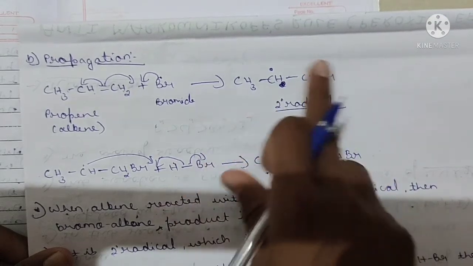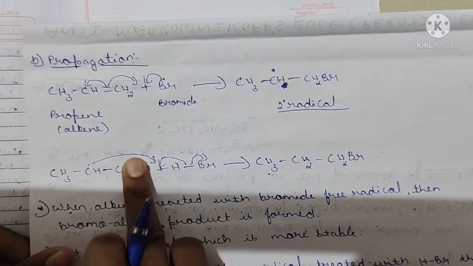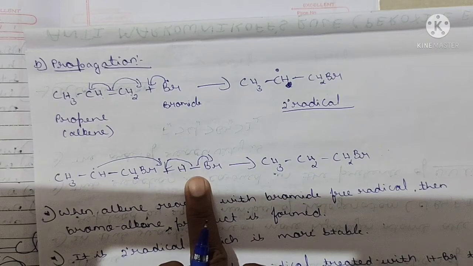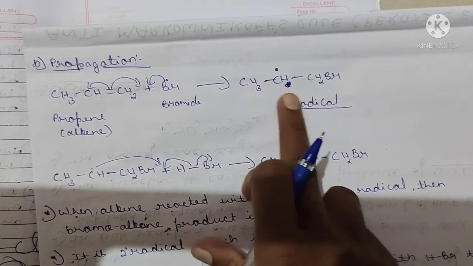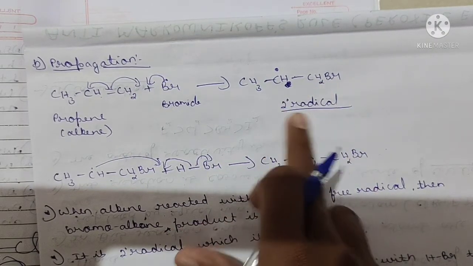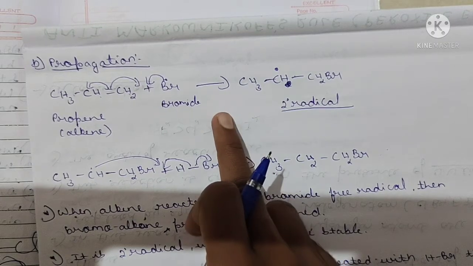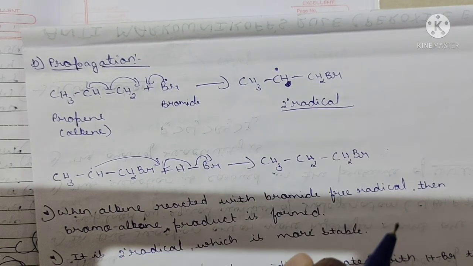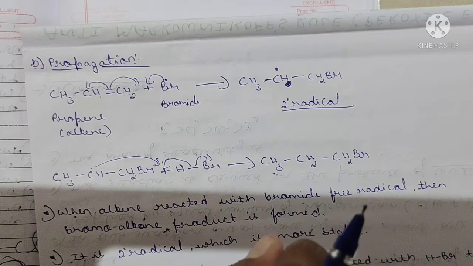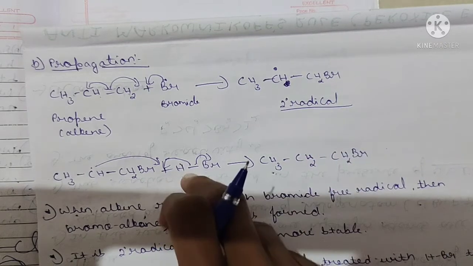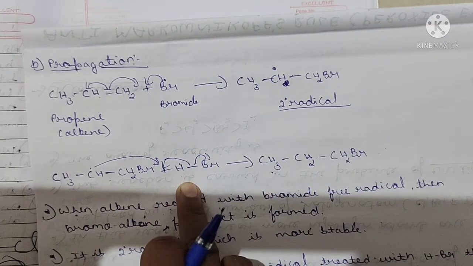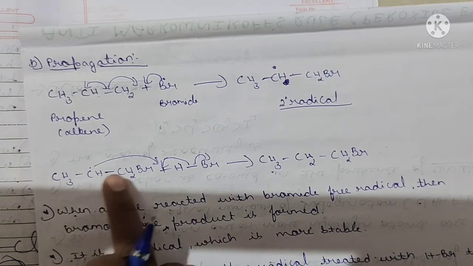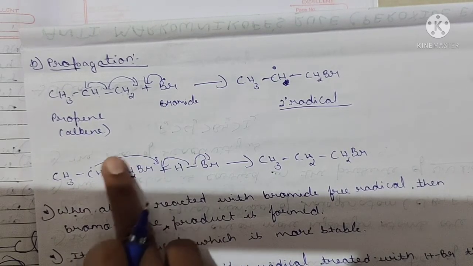So due to stability, it goes to further reaction with the HBr. Now see, what is this free radical? A free radical has one great property, that it will attract the proton, especially here when we come across the anti-Markovnikov. Here now see what happens, this CH3CHCH2Br is the secondary free radical.